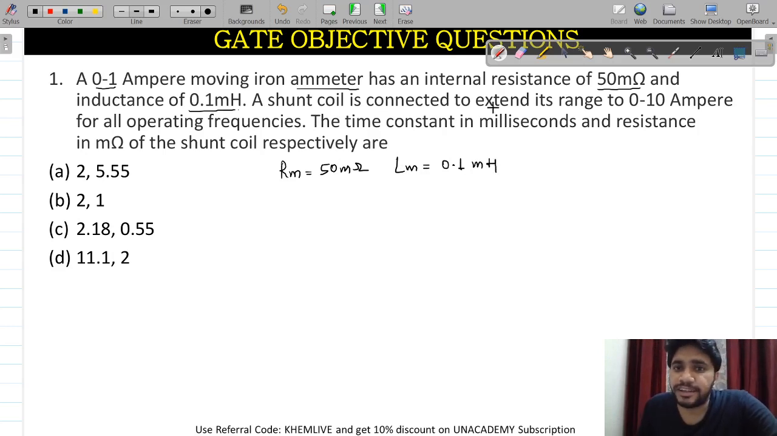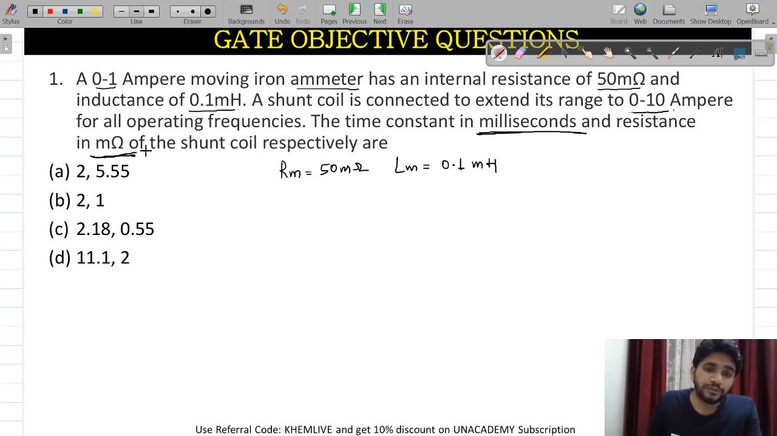A shunt coil is connected to extend the range to 0 to 10 ampere for all operating frequency. The time constant in milliseconds will be what? And the resistance of milliohm is the reading.